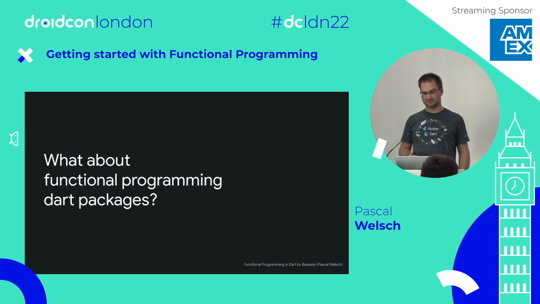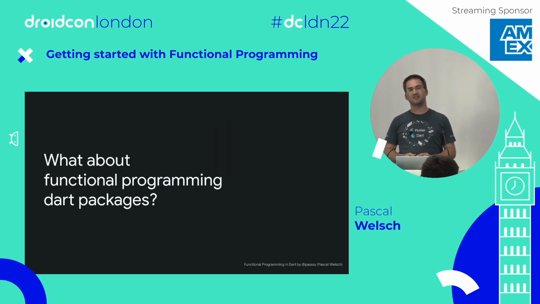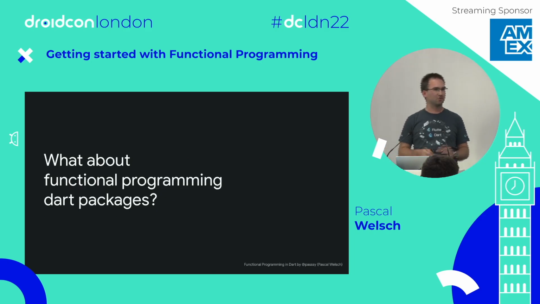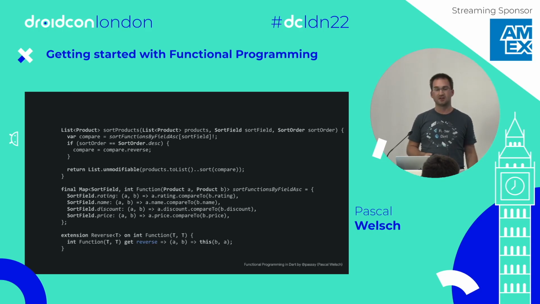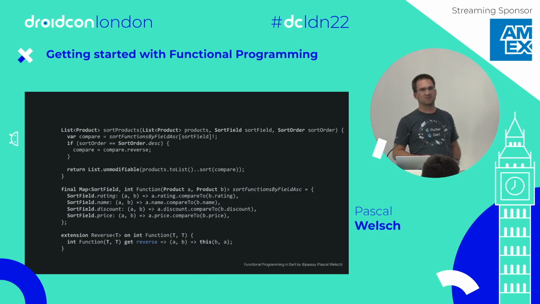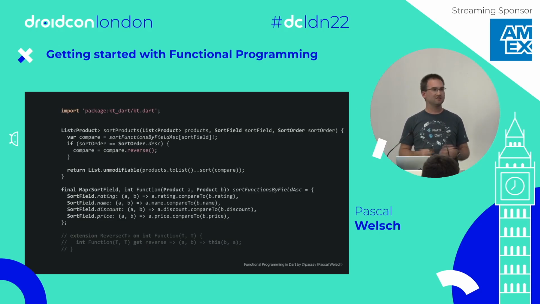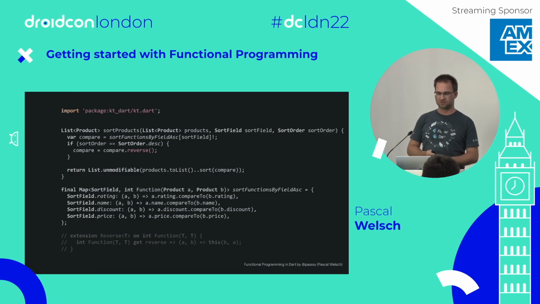But we can go further. So you might ask yourself, aren't there packages out there for Flutter or for Dart that help us with functional programming? Yes, there are. There are some very dedicated functional programming packages. I don't want to get into those as much. Let's stay with some basic concepts. So for example, the reverse function here. That's something which is quite common, and this is already part of the ktdart library. Kotlin developers here will know there is a reverse function on a comparable, and you can reverse it automatically. Cool, let's use the compare function, and we can remove our code at the bottom.